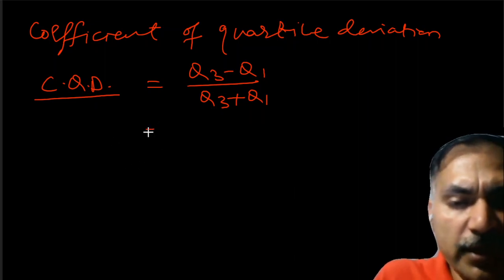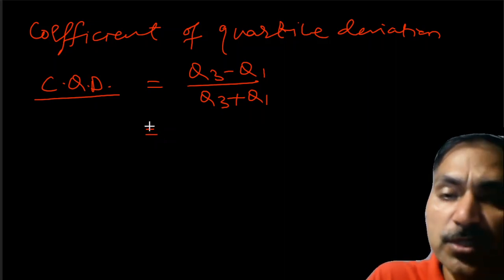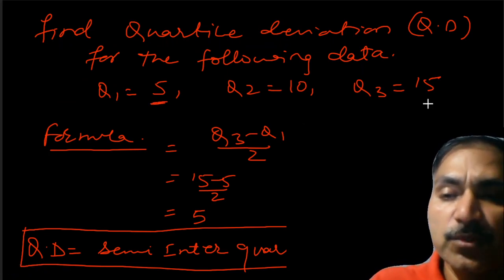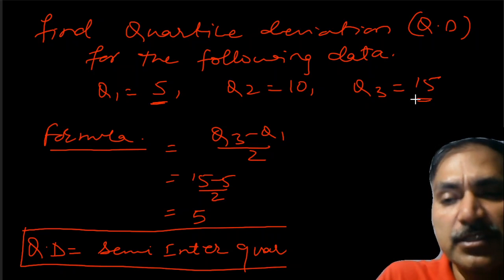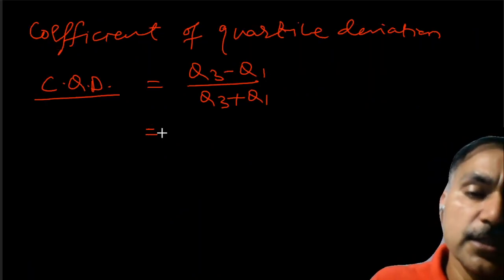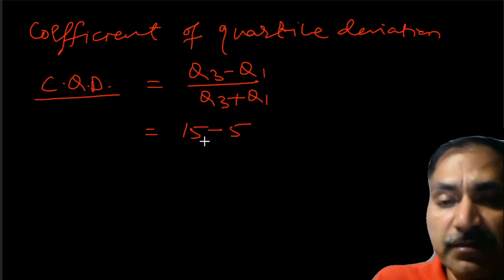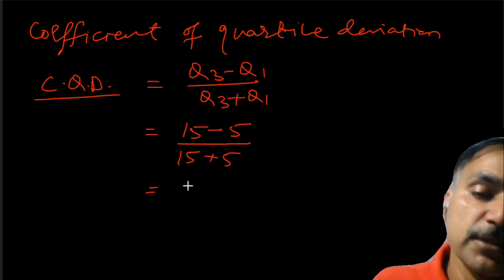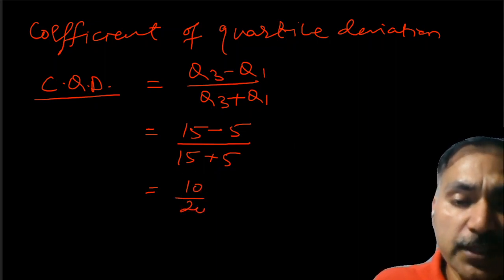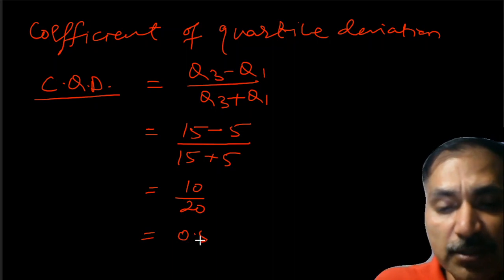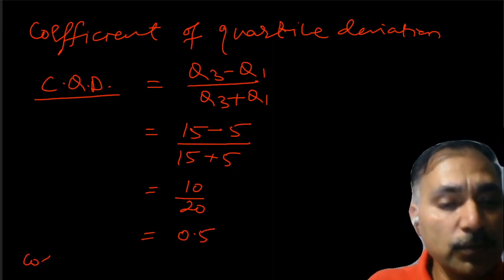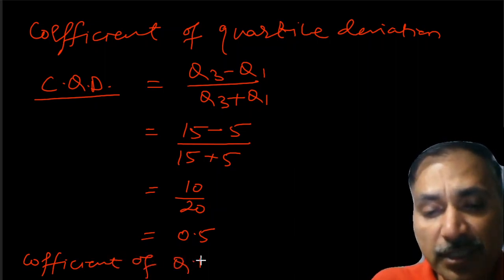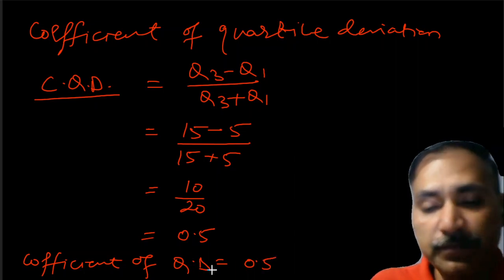Now let us substitute the values here. Go back and see what Q3 and Q1 were given in the question. Here Q1 is 5 and Q3 is 15. So we will take these values and substitute in the formula. It is 15 minus 5 divided by 15 plus 5. So 15 minus 5 is 10, 15 plus 5 is 20, 10 divided by 20 comes as 0.5. So the coefficient of quartile deviation comes as 0.5.